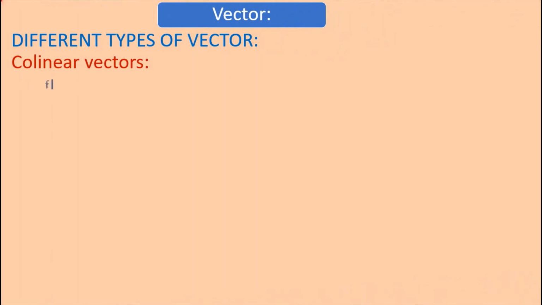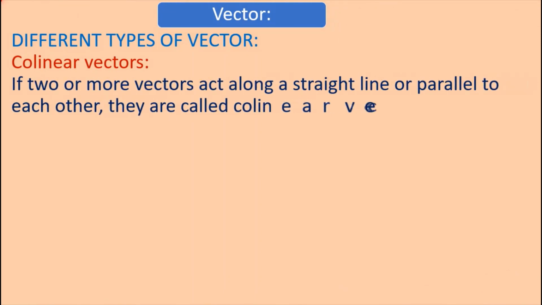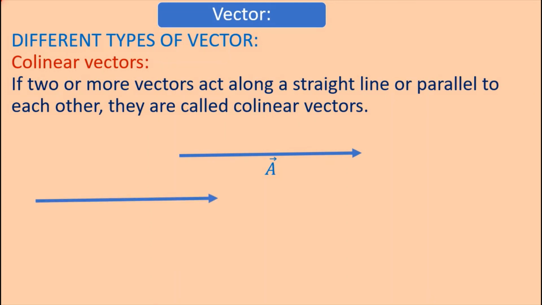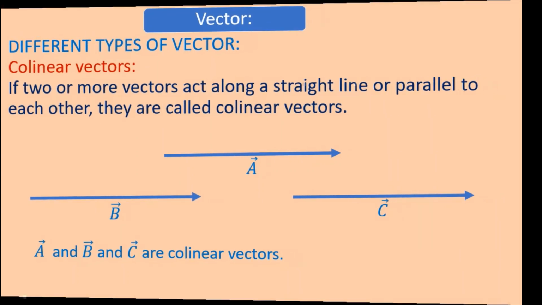Collinear vectors. If two or more vectors act along a straight line or parallel to each other, they are called collinear vectors. A vector, B vector and C vector. These vectors are parallel to each other. A, B and C are collinear vectors.